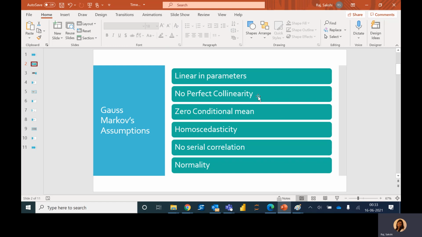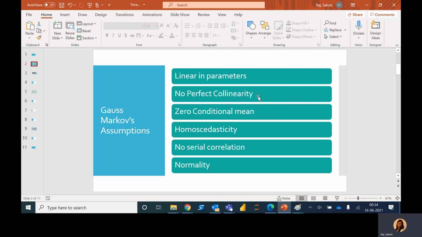The second assumption talks about no perfect collinearity. It means that independent variables z1 and z2 cannot be constant, or these independent variables cannot be a function of, a linear combination of the others.